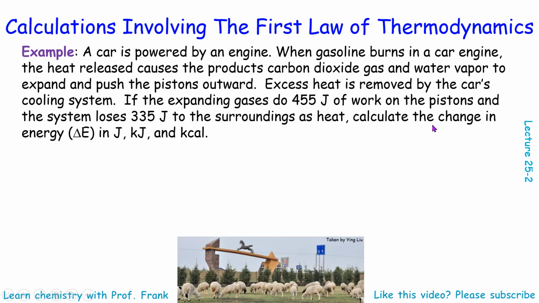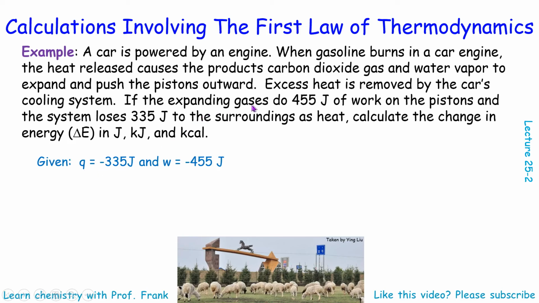We need to calculate the change in energy, delta E, in joules, kilojoules, and kilocalories, lowercase c.